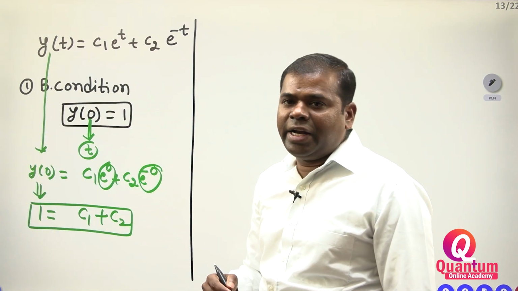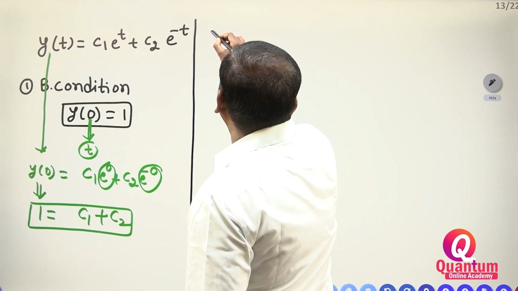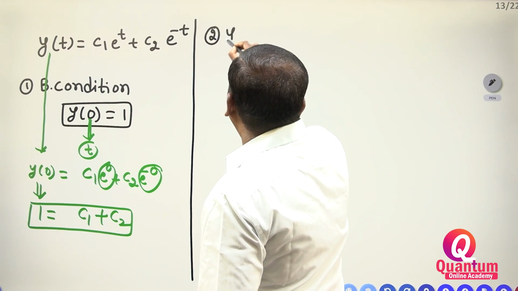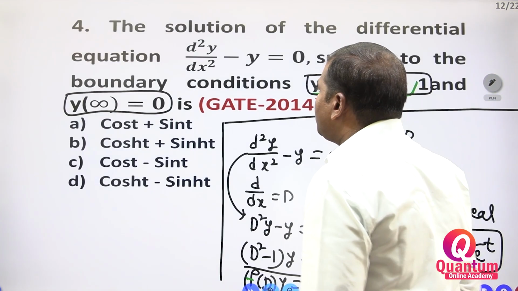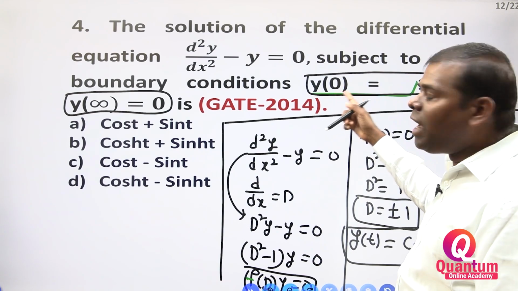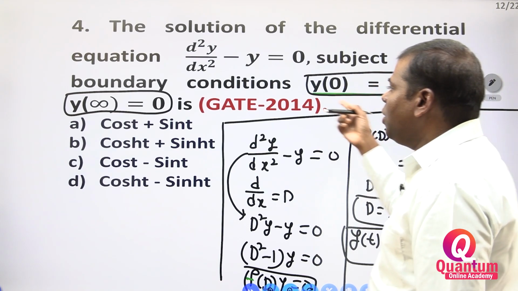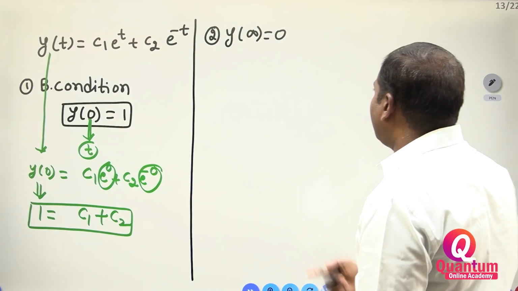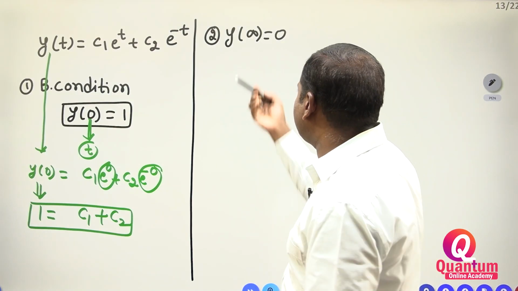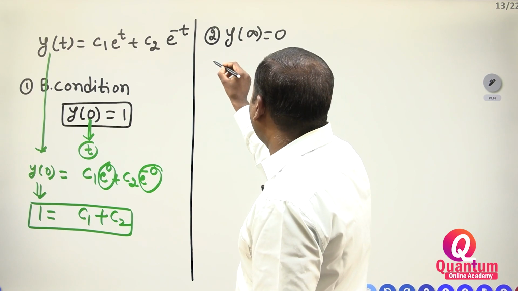What is that boundary condition, Anna? The second boundary condition, y of infinity is equal to 0. Correct? You have to check it in the question. y of 0 is equal to 1, y of infinity is equal to 0. Now I have to take y of infinity equal to 0, that is the second boundary condition.